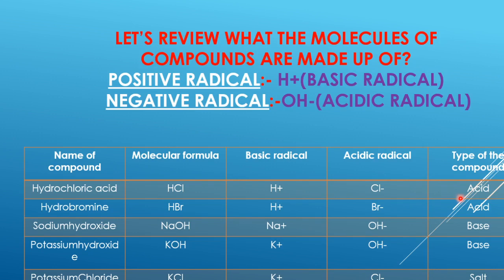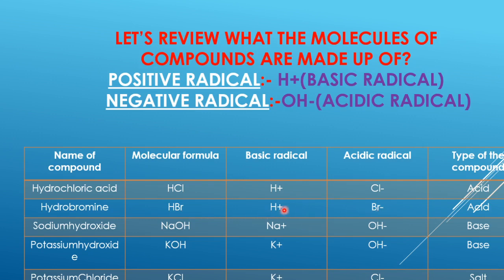So we have explored two examples right now. Let us understand a few other examples. HBr. The molecular formula of hydrobromic acid is HBr. When it is dissolved in water, what does it form? It forms the positive ion as well as the negative ion. That is the positive radical and the negative radical. The positive radical is of hydrogen and the negative radical is of bromine. So it comes as H+ and Br-.